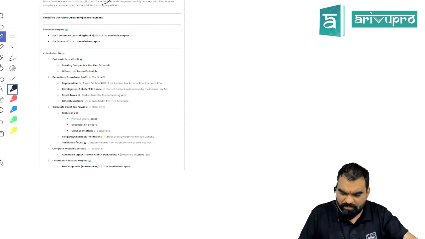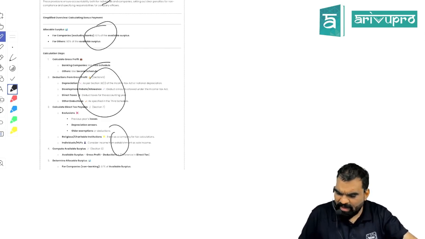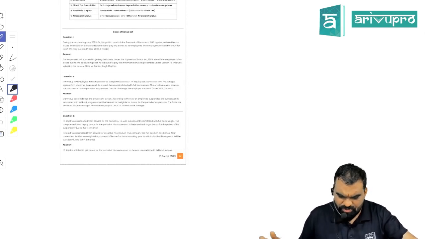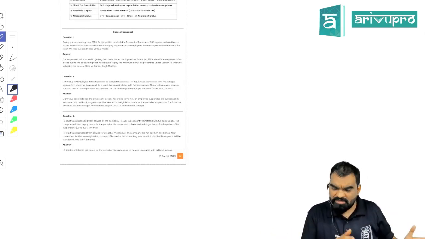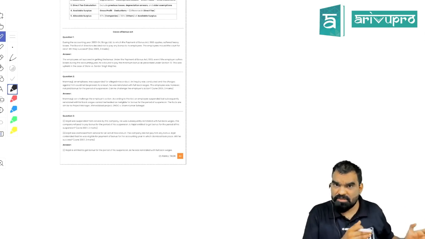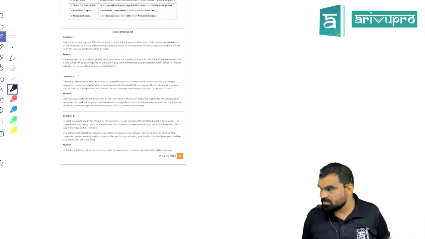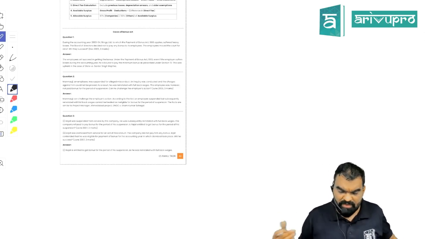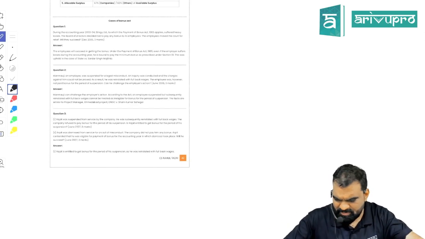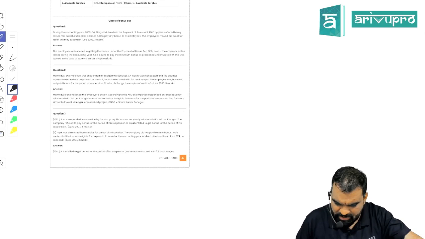Now, allocable surplus and available surplus are too technical, and I don't find there is a need to get it done, because in past year questions you are going to get the certain solutions, but the institute didn't ask any time about allocable and available surplus. So in the marathon, I don't think there is a need to cover it.